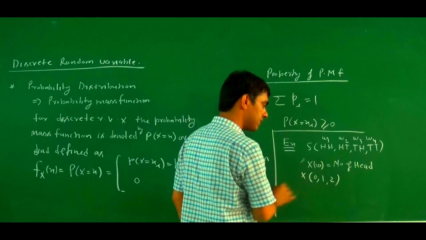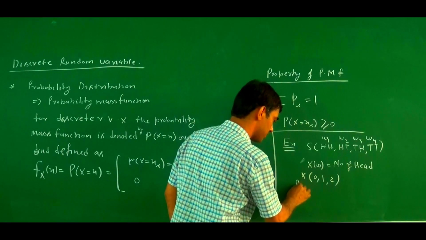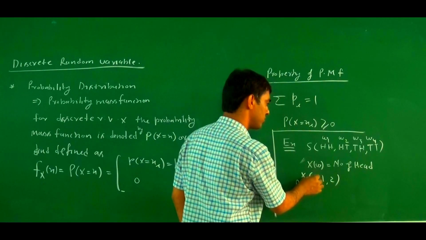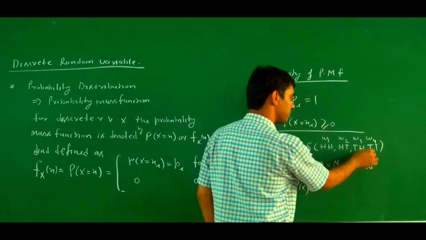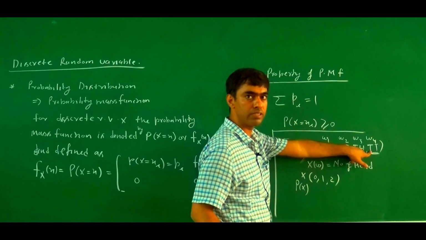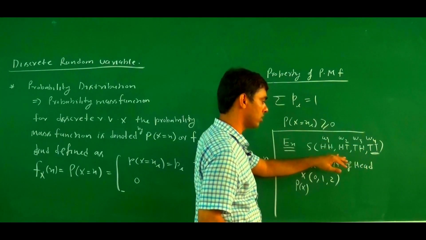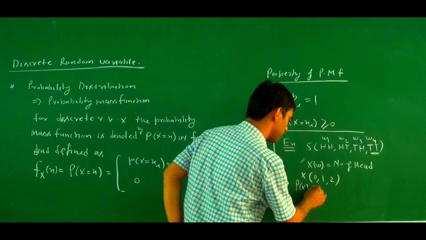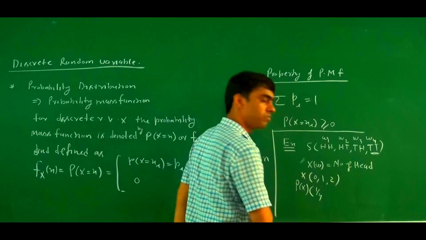If we associate the probability with this, what is the probability of 0? Probability of 0 means occurrence of 0 heads. There is 1 favorable event, and the total number of events is 4. So the probability is 1 by 4.